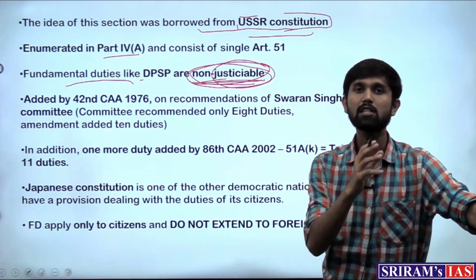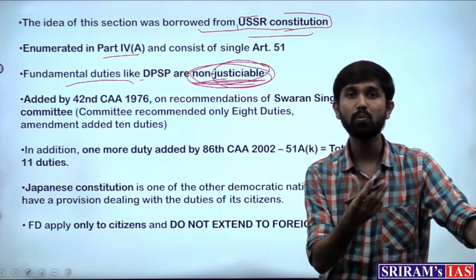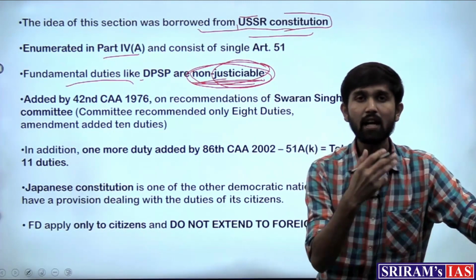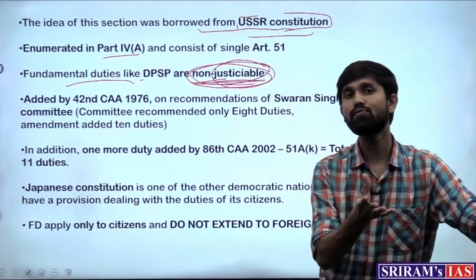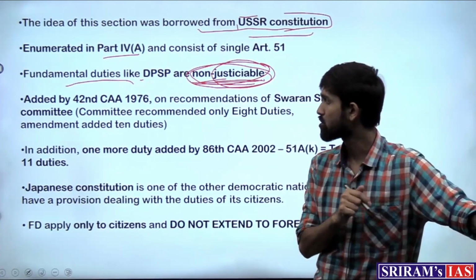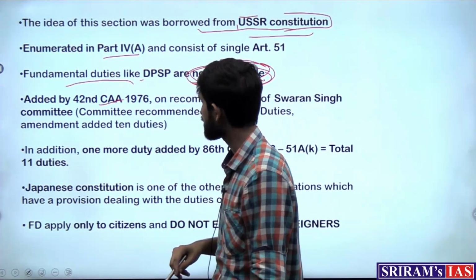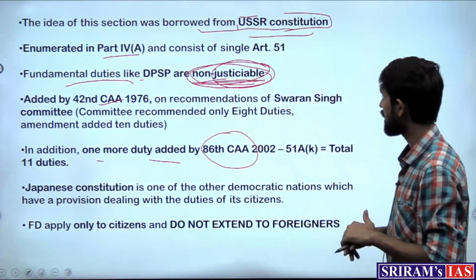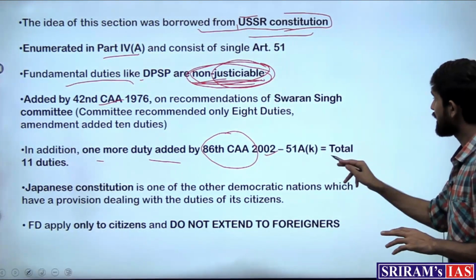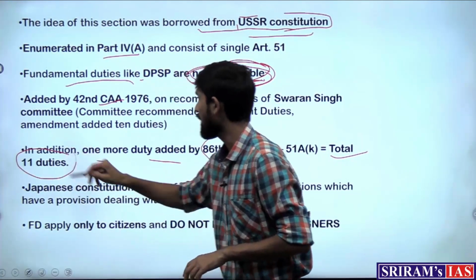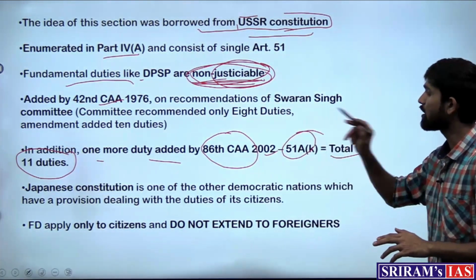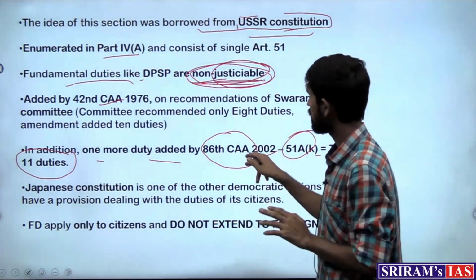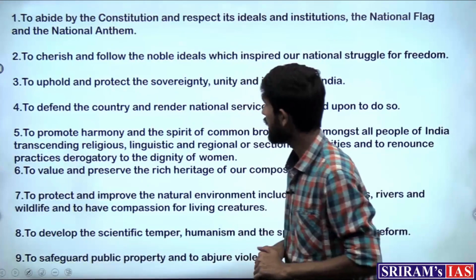Why they were made so is because they were initially enumerated to, as I said, show the citizens the way forward, but suddenly they cannot be made justiciable, that their non-following is made a matter of punishment. The duties were added by the 42nd Constitution Amendment, and with the addition of one more duty added by the 86th Constitutional Amendment Act of 2002, now the total duties are 11 in number, and all of them are incorporated under Article 51A. So Article 51A has the 11 duties.